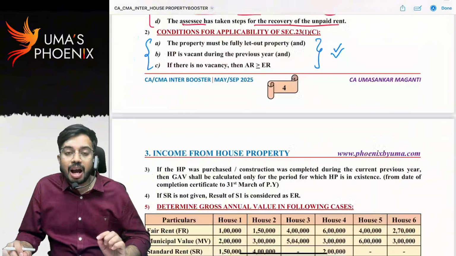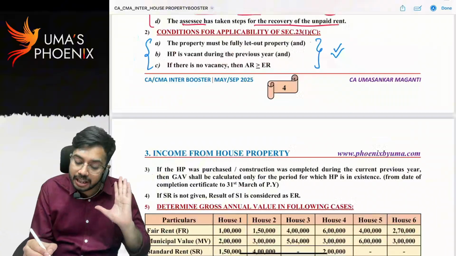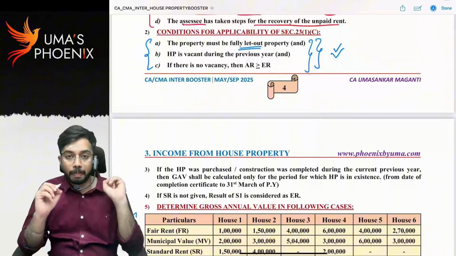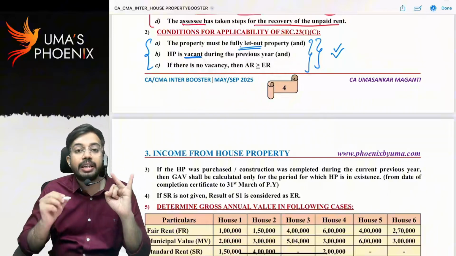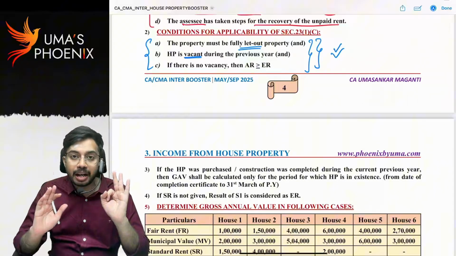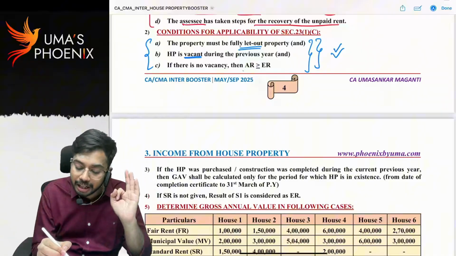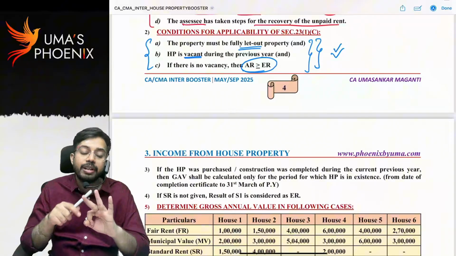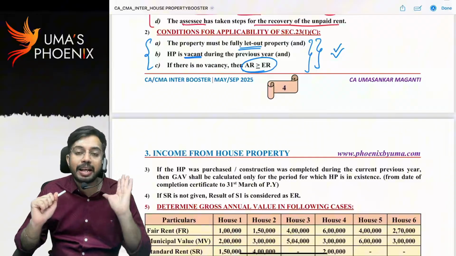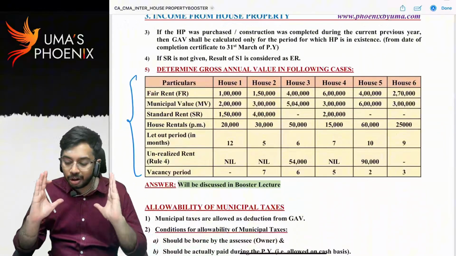When can we tell actual rent is less than expected rent and the reason for it is vacancy? If these three conditions are satisfied. Condition 1, house property should be a let out property and that house property is vacated during the previous year. Because of vacancy, actual rent is less than expected rent. If vacancy was not there, that means if house property is occupied for 12 months, then actual rent is greater than or equal to expected rent. If these three conditions are satisfied, then we can tell the reason for actual rent being less than expected rent is vacancy. Through this problem, let us understand how to calculate gross annual value.